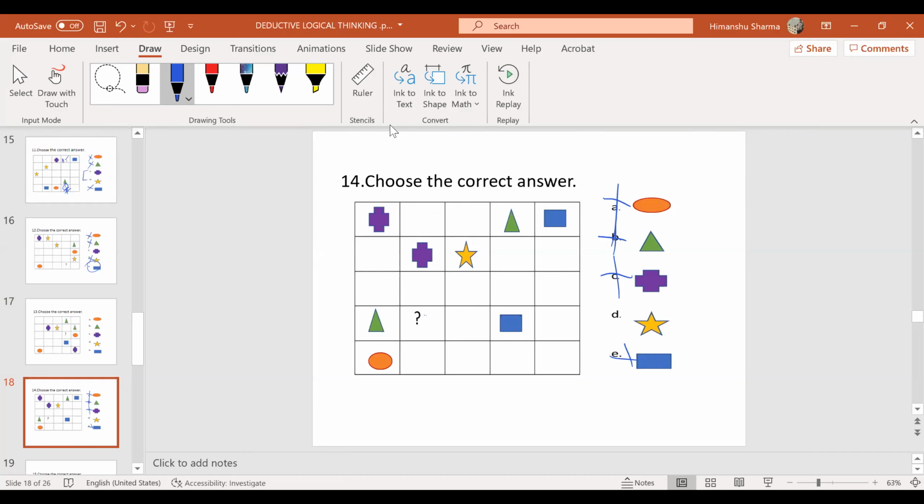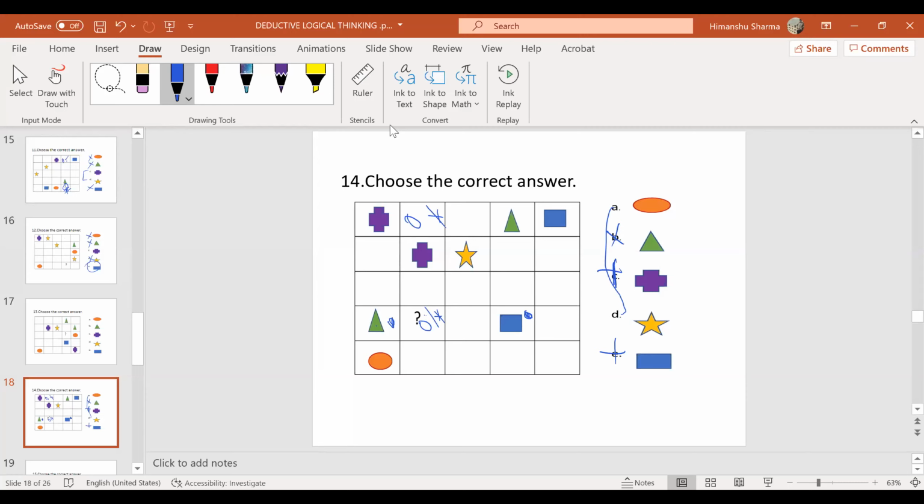See, triangle cannot come, all of you. Here triangle is there, so here triangle cannot come. Here rectangle is there, so rectangle cannot come. Plus is there, so plus cannot come. So competition is between orange and star. So here I can have an orange, I mean circle or a star. Then here I can have a circle or a star.